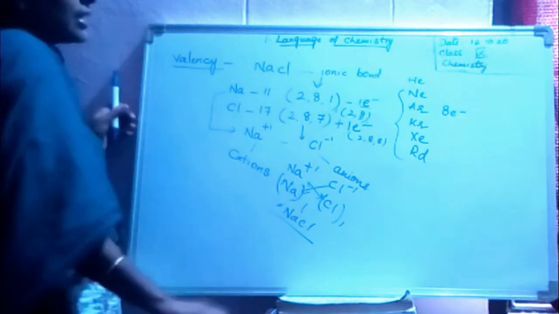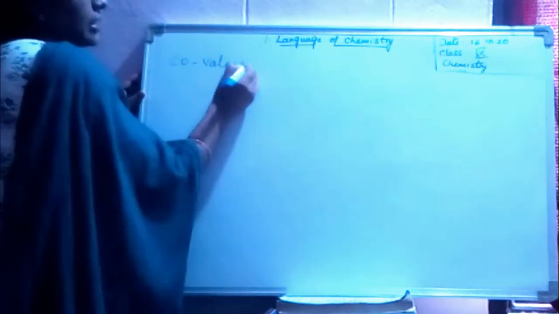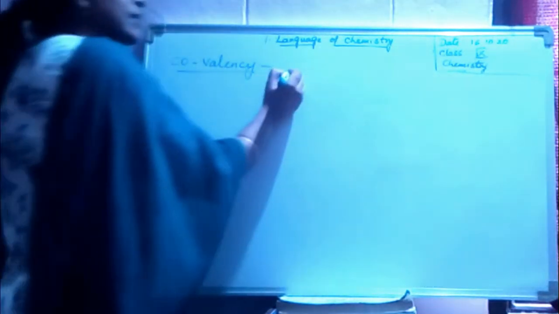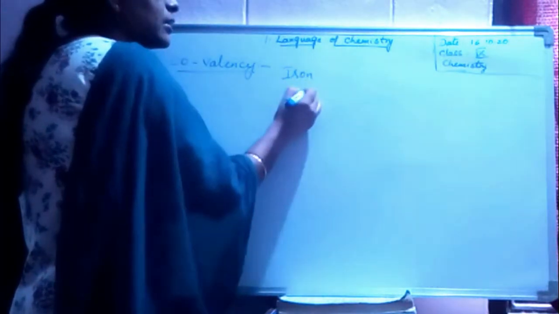Next, some elements may show different valencies, which we call covalency. Covalency means a variable valency. Some elements like iron and copper will show variable valency.